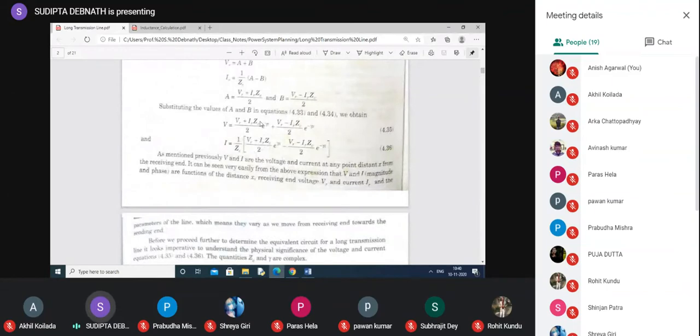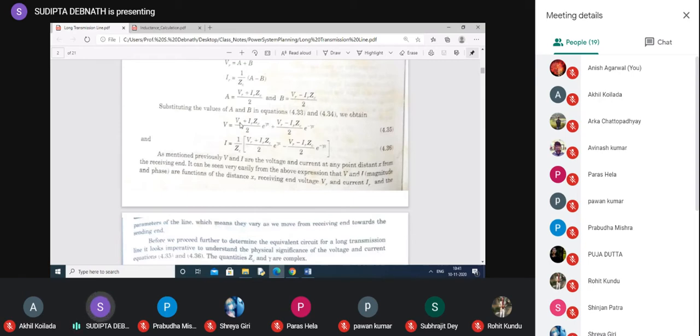In this equation, the coefficient of e to the power gamma x, that is the incident voltage, and the term containing the coefficient of e to the power minus gamma x, this is the reflected voltage. So incident voltage means actually this waveform. Okay. Now, if you want to find the incident voltage at the receiving end, what will be the value of x? Value of x will be 0 because we have considered the distance from the receiving end. So just substitute x equal to 0.